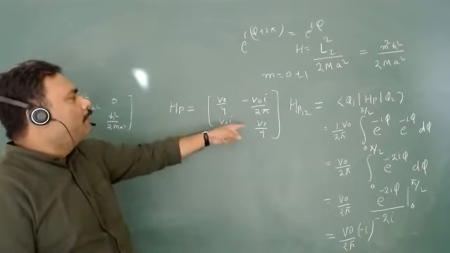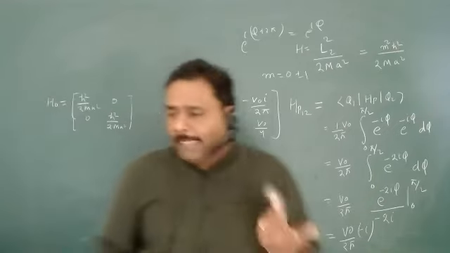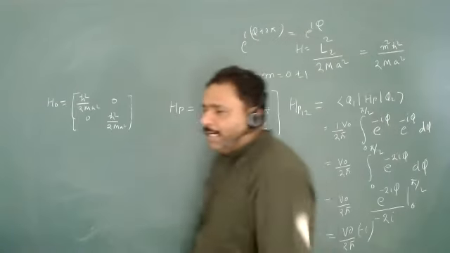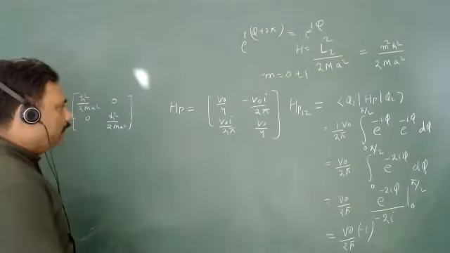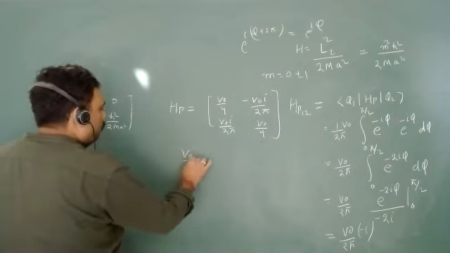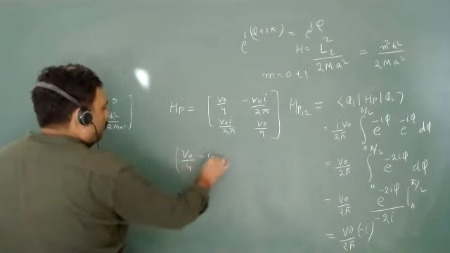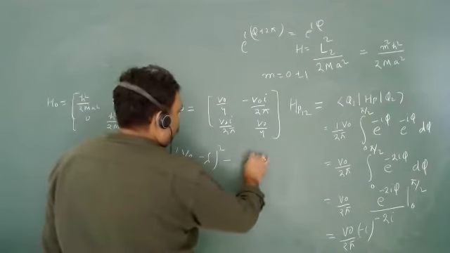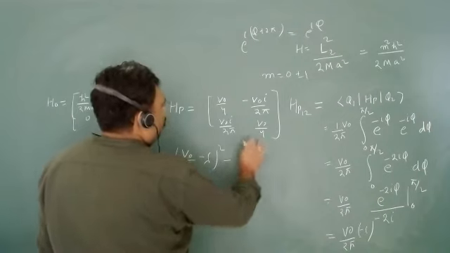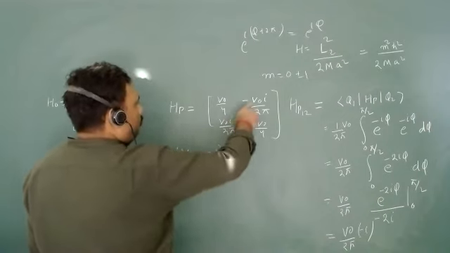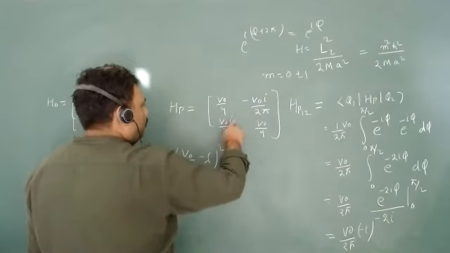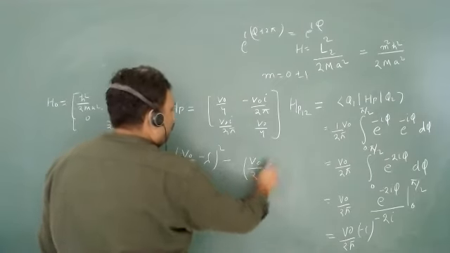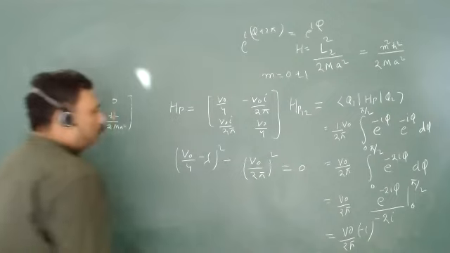So what is the meaning of diagonalizing this one? I have to actually calculate what? The eigenvalue of this matrix, isn't it? So let us calculate the eigenvalue of this matrix. That will be (V naught by 4 minus lambda) whole square minus, and this will be multiplied, so what will happen? i into i, then this will be something V naught upon 2 pi whole square, that must be equal to 0.